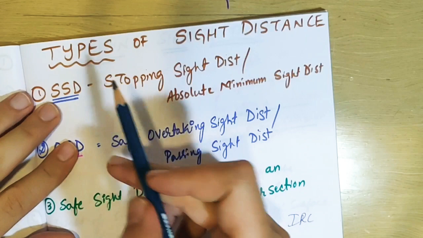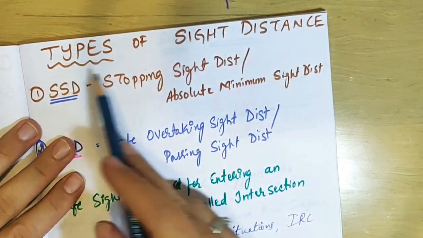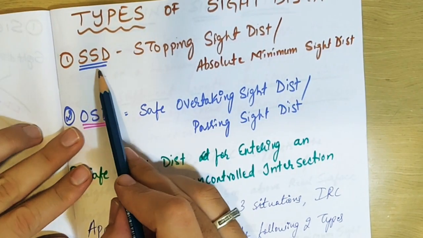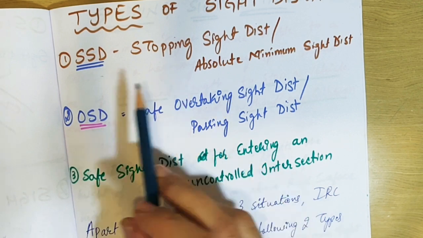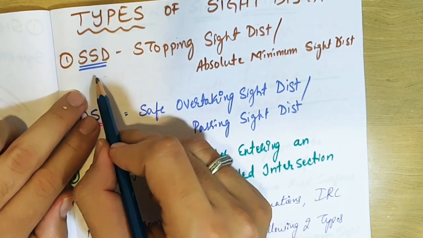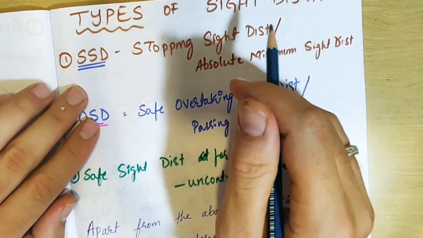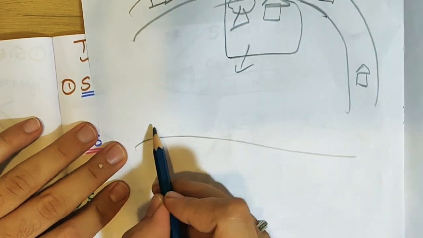Okay, now coming to the types of sight distance. How many types of sight distances are there? Number one, stopping sight distance, or absolute minimum sight distance. Stopping sight distance means the distance required for a vehicle which is moving at a design speed. Suppose the road has a design speed of 80 kilometers per hour, and the vehicle is moving like this.